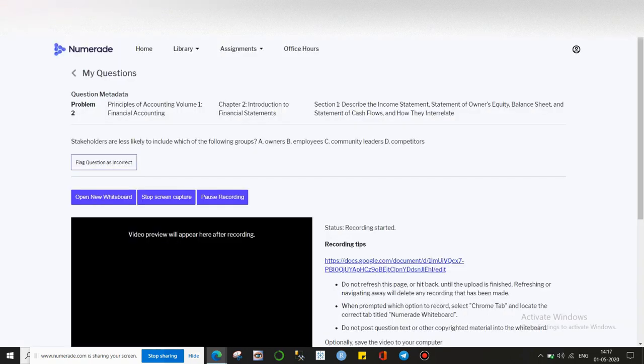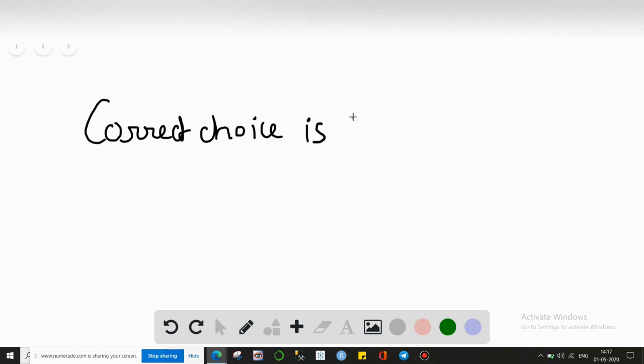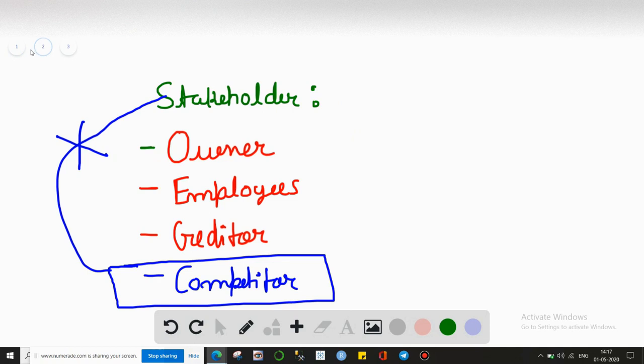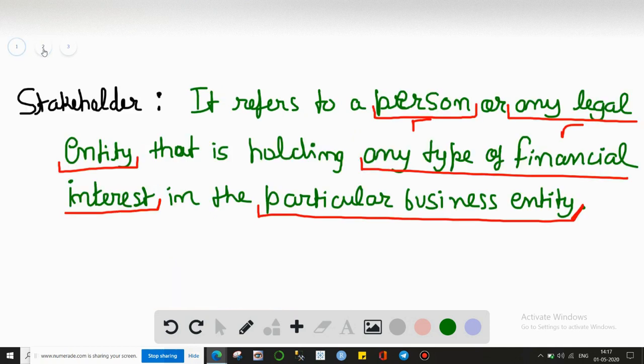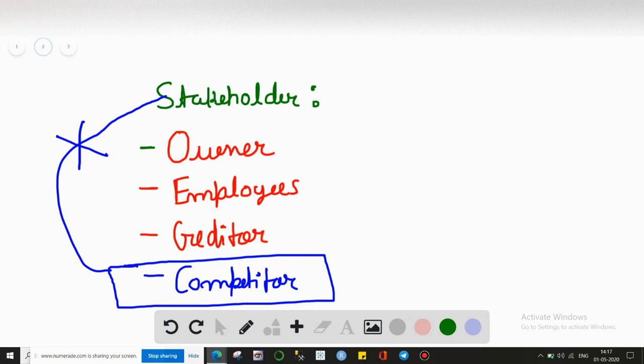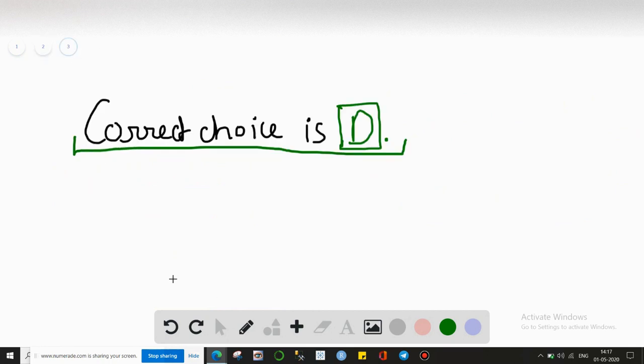So we have derived our choice for the current problem as per the definition as well as the discussion in the second sheet. So the correct choice is D. Why? A competitor will never ever have any type of stakeholding in any business entity. So you can note down both the first and second sheet onto your notebooks. But our conclusive answer is D. Choice D. So that's all for the solution. Thank you.